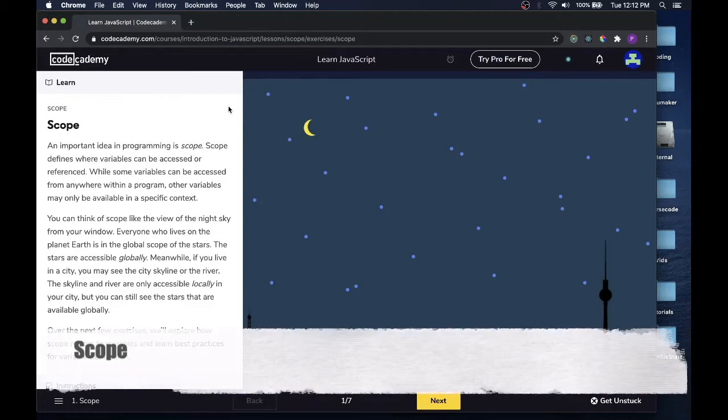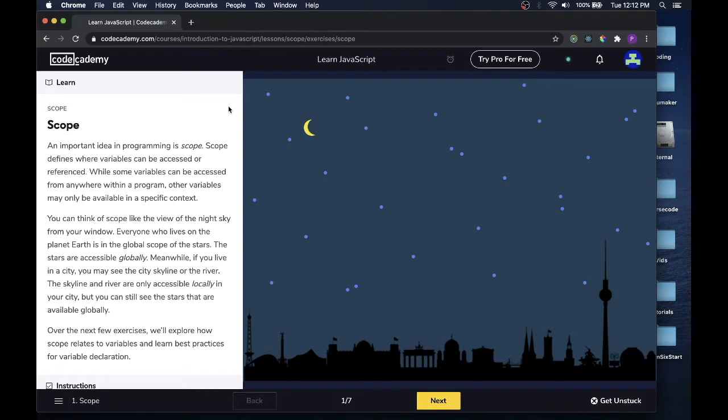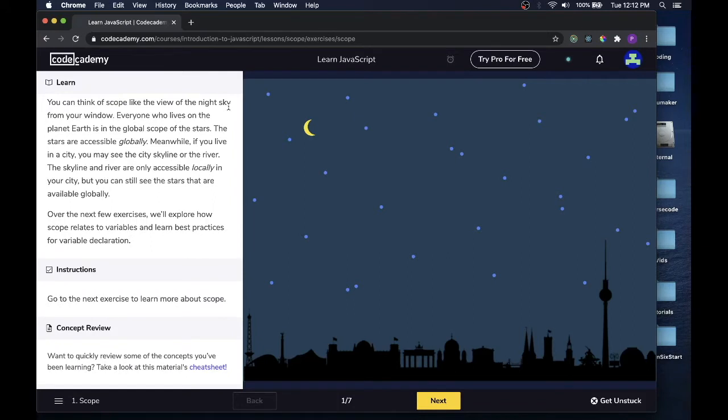Scope. An important idea in programming is scope. Scope defines where variables can be accessed or referenced. While some variables can be accessed from anywhere within a program, other variables may only be available in a specific context. You could think of scope like a view of the night sky from your window. Everyone who lives on the planet Earth is in the global scope of the stars. The stars are accessible globally.